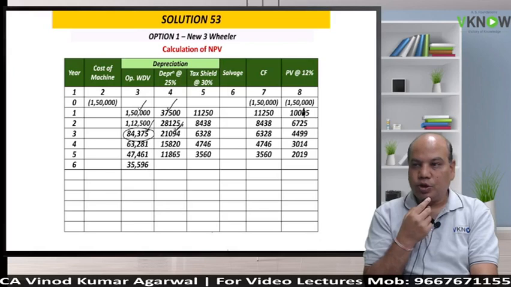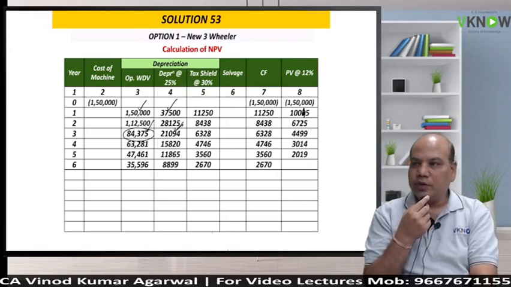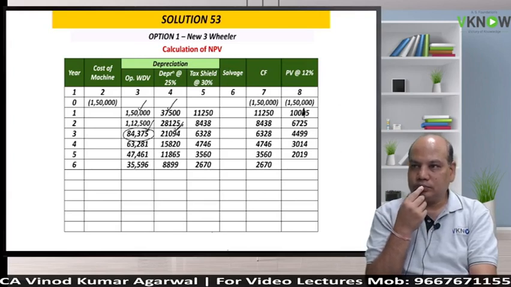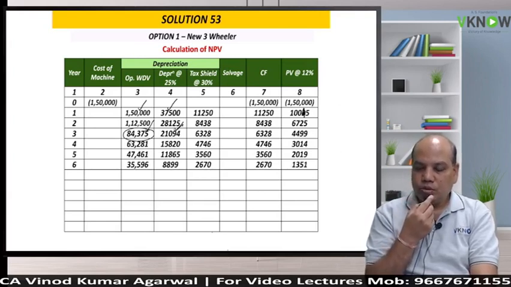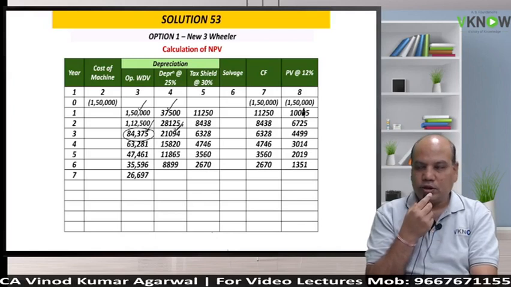35596 into 0.25, 8899 into 0.3, 2670 into the sixth year factor given in the book, 0.506, equals 1351. Very good. Year 7.